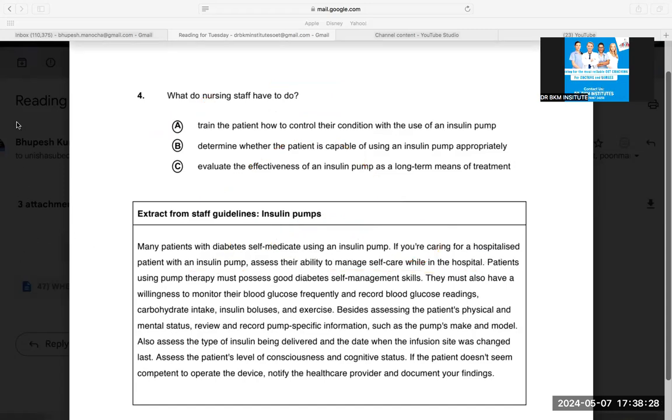So the first word that comes out for me is this. Underline these words, very important. Assess the ability of the patient. Patients using them must possess good diabetic knowledge. They must also have a willingness to monitor. My question is, what should nursing staff do? These two lines are about what the patient should do. Patients using the pump must possess. So I don't care about these lines. They must also have a willingness to monitor. So these lines are waste for me, because this is what saves energy.